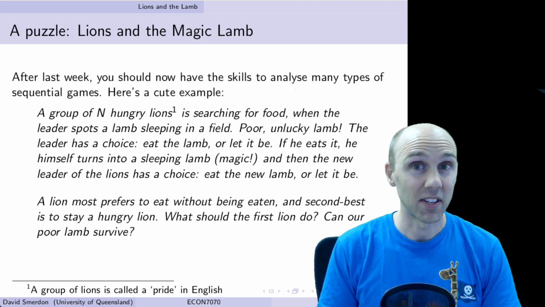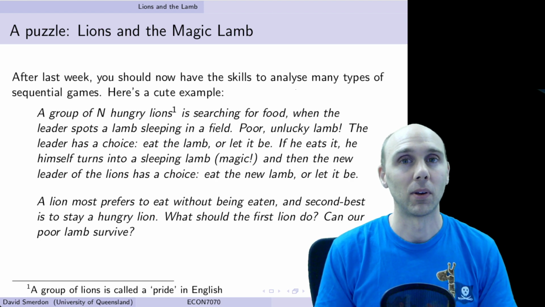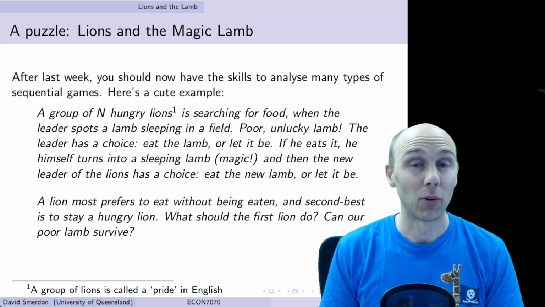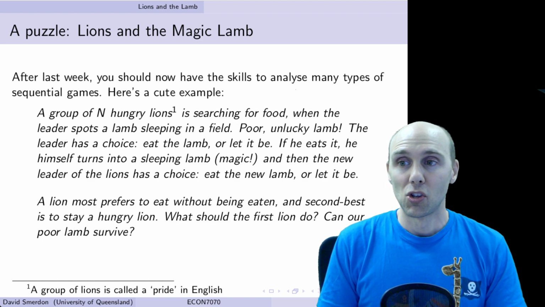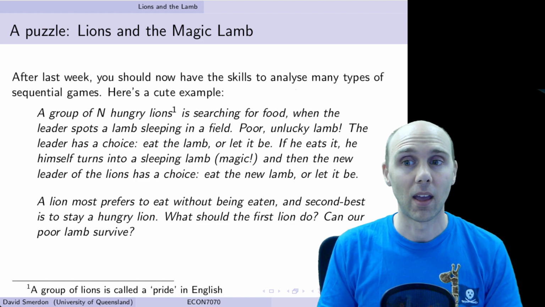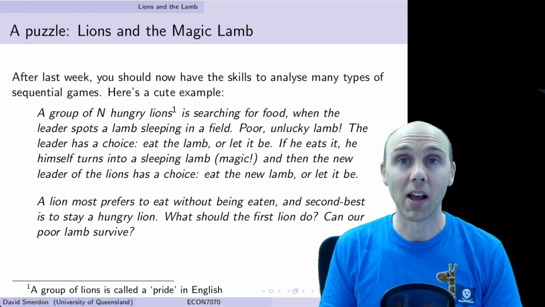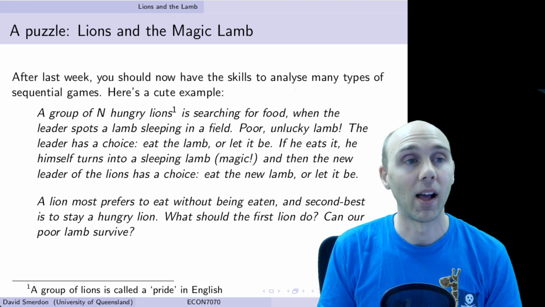A lion prefers to eat the lamb and stay alive. It doesn't like to get eaten though, so if it becomes a lamb, it would rather just stay hungry. So the question is, what should the first lion do? And can our poor lamb survive even though it is surrounded by N hungry lions?